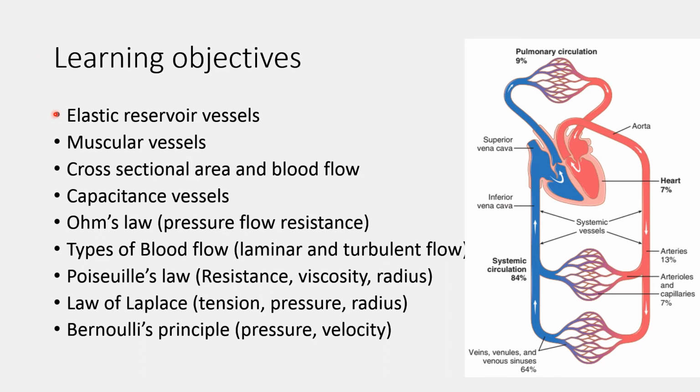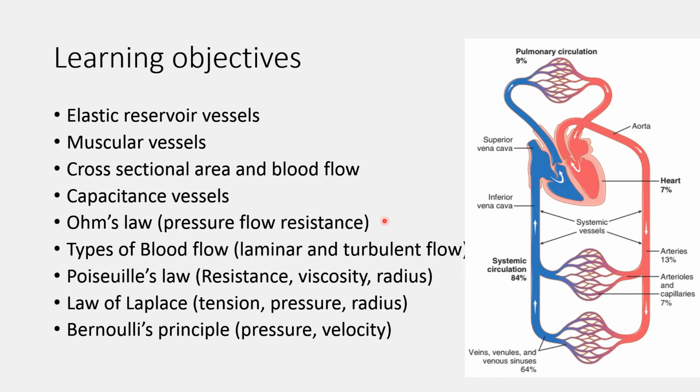For example, elastic reservoir vessels or the great vessels like the aorta and their effect on the blood circulation; muscular vessels or the resistance vessels, which are the arterioles and the precapillary resistance vessels, and their effect on the circulation; cross-sectional area and its relation with the blood flow; and the capacitance vessels like the venous circulation.